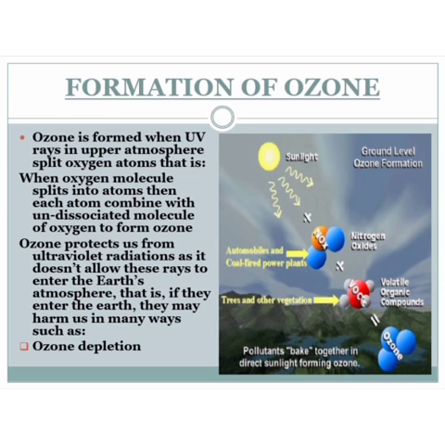Ozone is formed when UV rays in the upper atmosphere split oxygen. UV radiation is emitted by the sun, right? This UV radiation is present in the upper atmosphere and it splits oxygen molecules into 2 oxygen atoms. When the oxygen molecule splits into atoms, then each atom combines with an undissociated molecule.